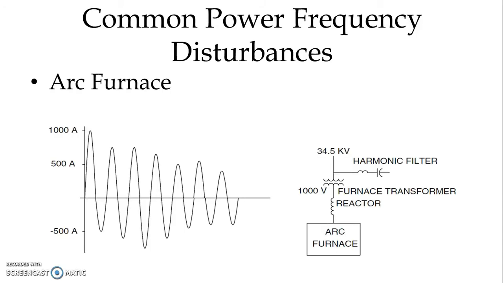Suppose we take one example of an arc furnace. In the case of an arc furnace, at the starting we have a very high starting current, because when the arc is generated, we have a short circuit at the secondary side. During starting, the current is very high and very non-linear in nature, and it takes some time to stabilize. So it generates a voltage sag, and because of its non-linear characteristic, it generates a very large harmonic current also.